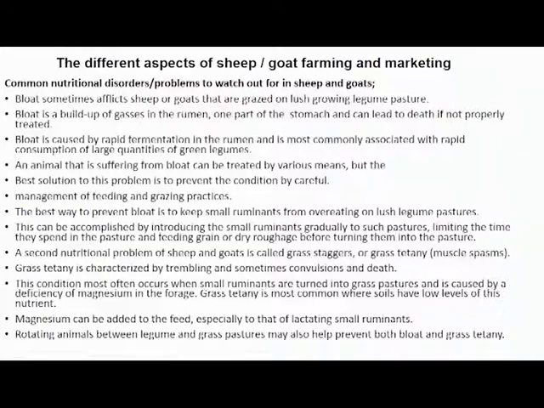This condition most often occurs when small ruminants are turned into grass pastures and is caused by a deficiency of magnesium in the forage. Grass tetany is most common where soils have low levels of this nutrient. Magnesium can be added to the feed, especially to that of lactating small ruminants. Rotating animals between legumes and grass pastures may also help prevent both bloat and grass tetany.